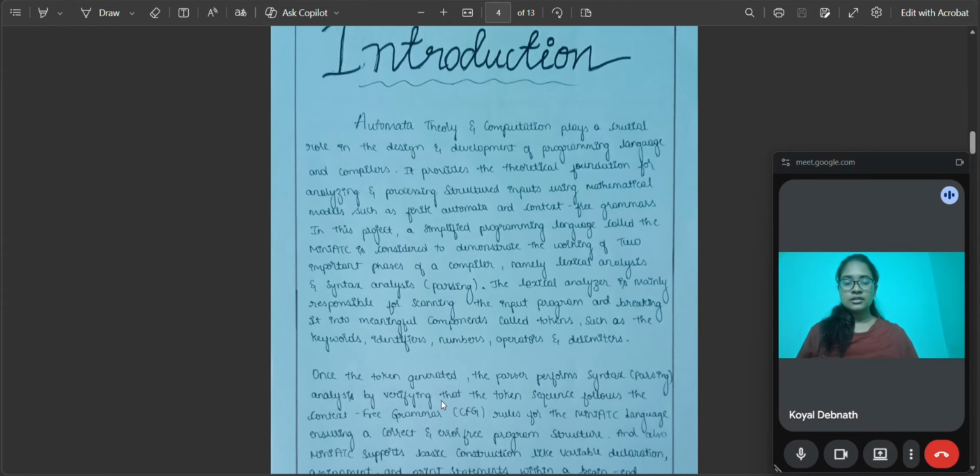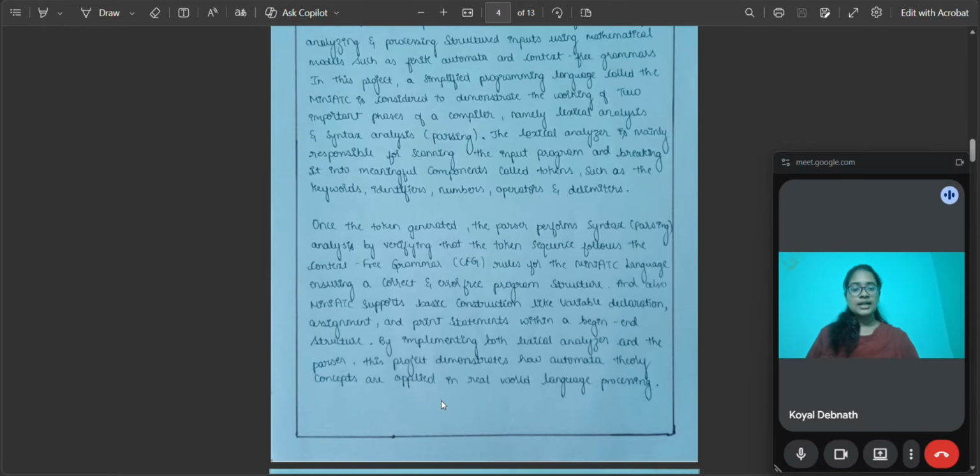The introduction of this project: compiler design is an important application of automata theory. Every programming language uses compiler phases to process source code. A compiler mainly works in different phases such as lexical analysis, syntax analysis that is parsing, semantic analysis, code optimization, and code generation. In our project, we mainly focus on lexical analysis and syntax analysis. The lexical analysis converts the source code into tokens, then the parser checks whether those tokens follow the grammar rules of MiniATC. So this project demonstrates how automata and grammar concepts are used in real programming languages.